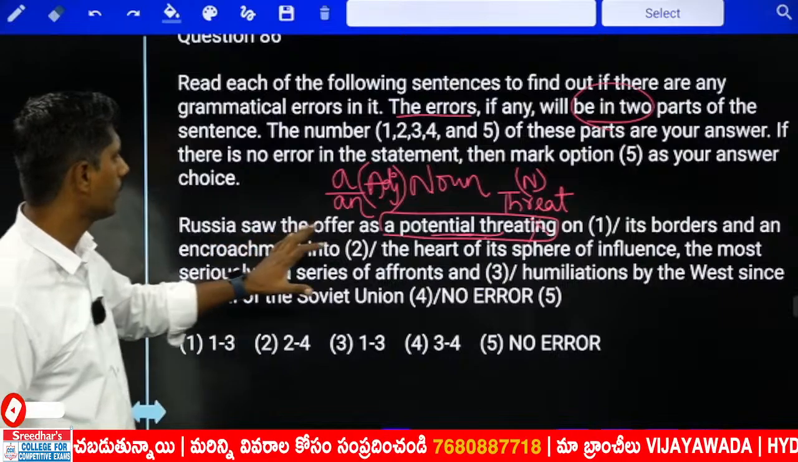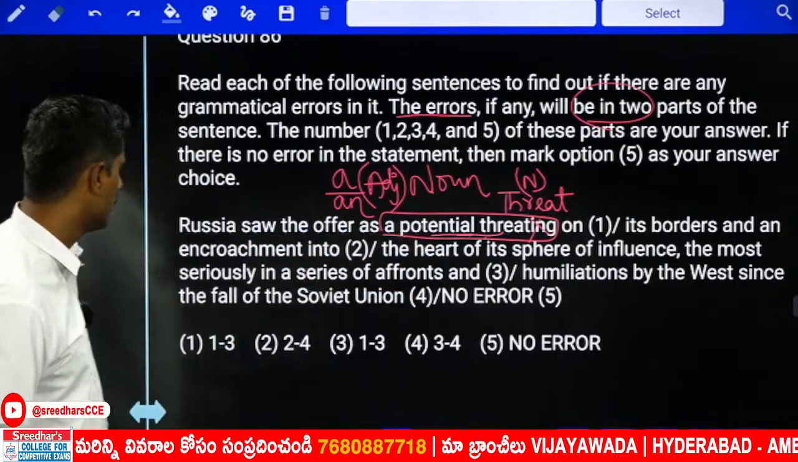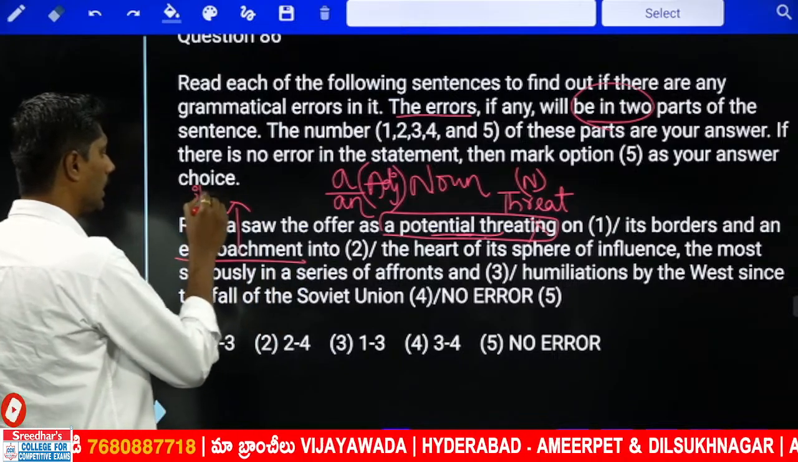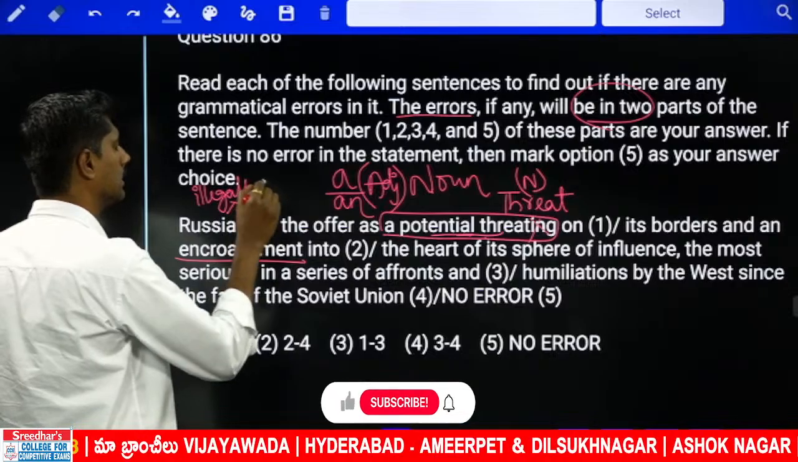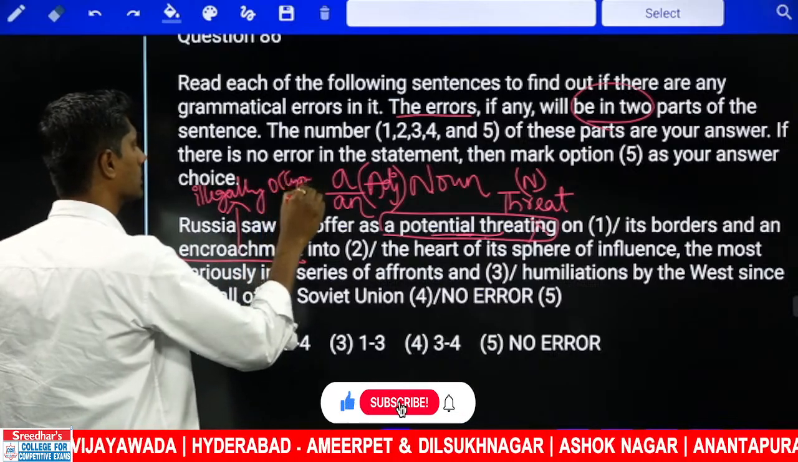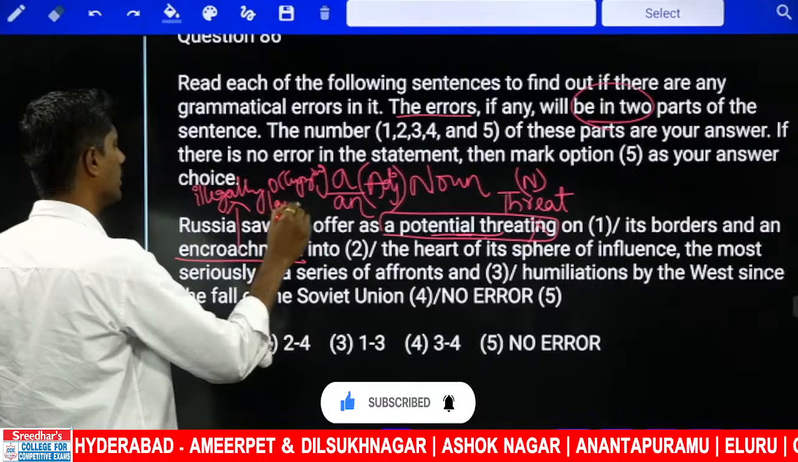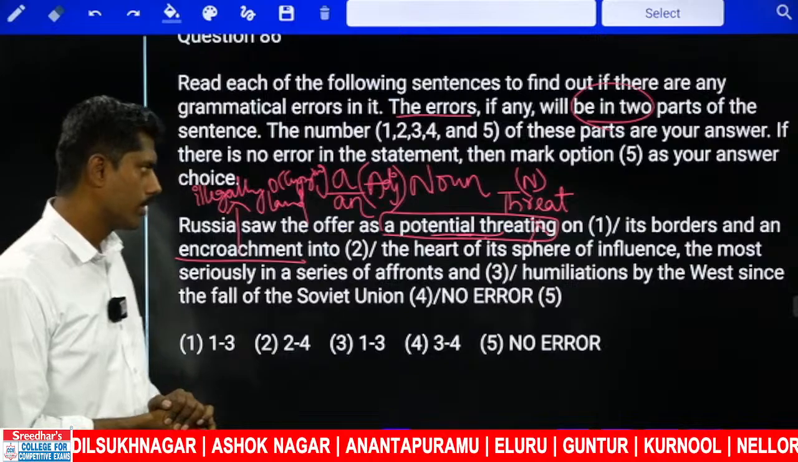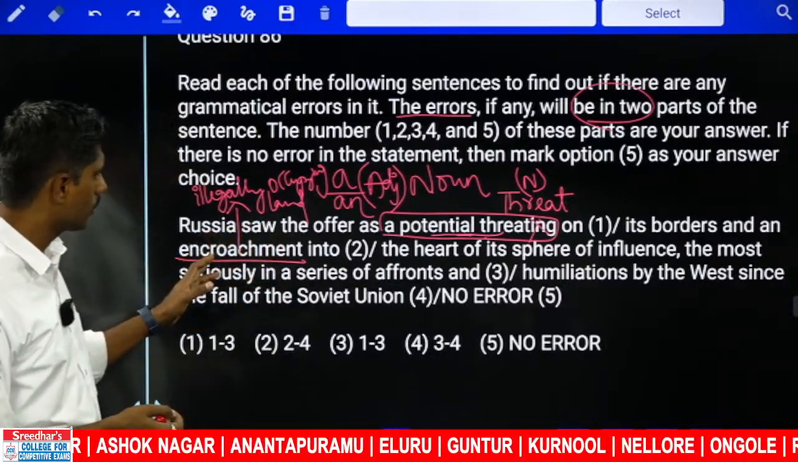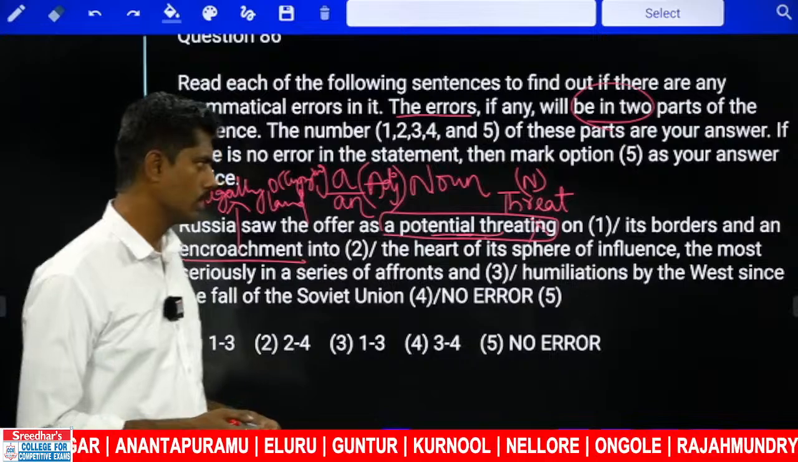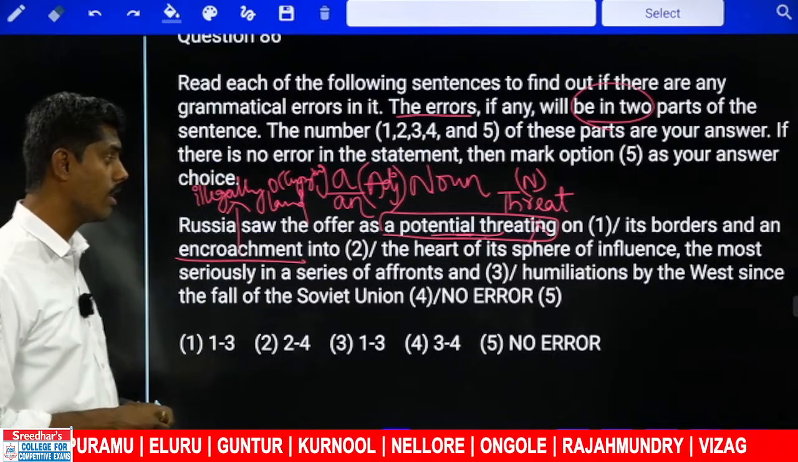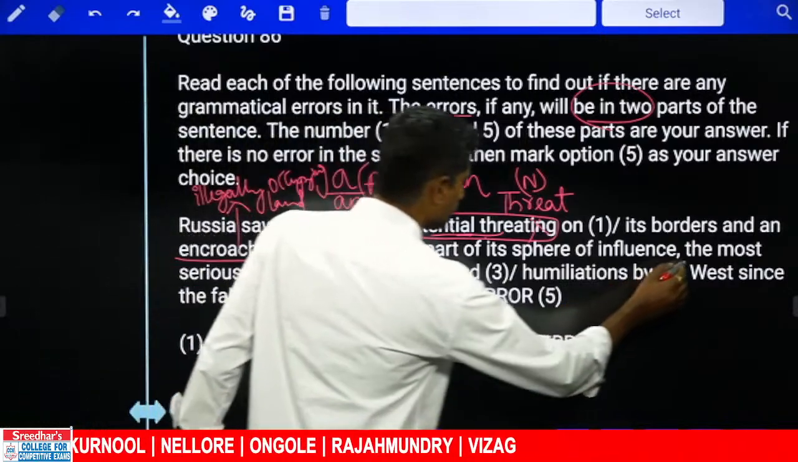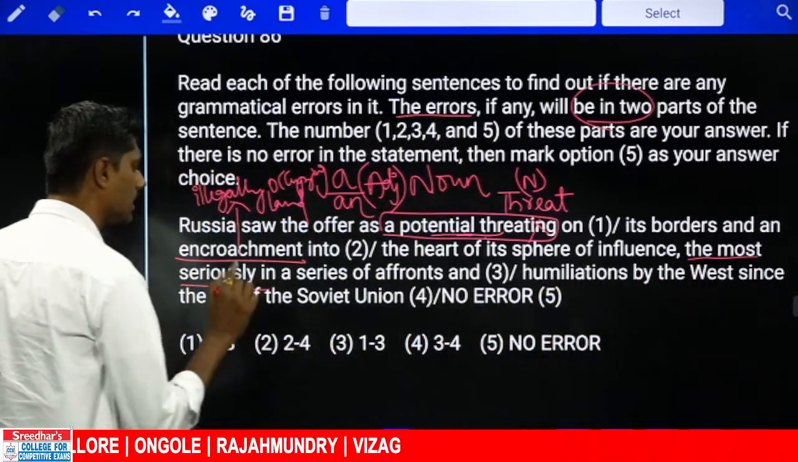So, Russia saw the offer as a potential threat on its borders and an encroachment. Encroachment means what? Illegally occupying the land. Illegally occupying somebody's land is called encroachment, kabza. So Russia saw the offer as a potential threat on its borders and an encroachment into the heart of its sphere of influence, the most seriously in a series of affronts and humiliations by the West since the fall of the Soviet Union. Now here, the most seriously is not needed.